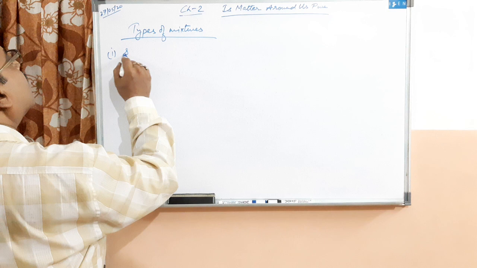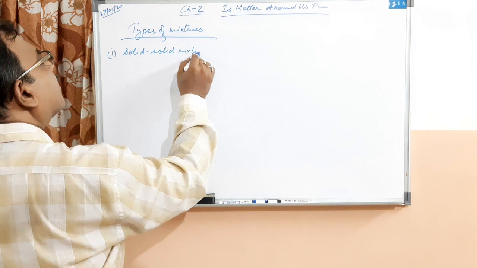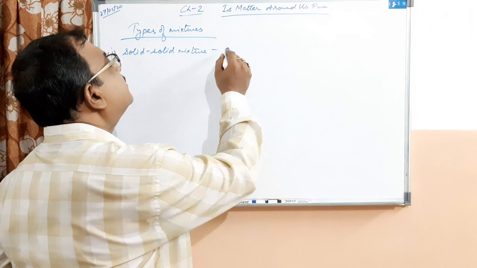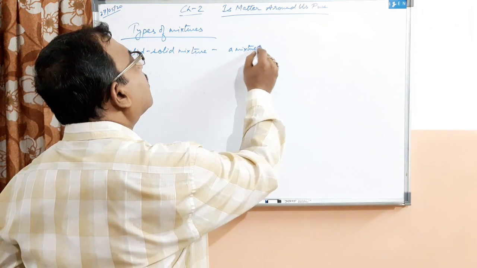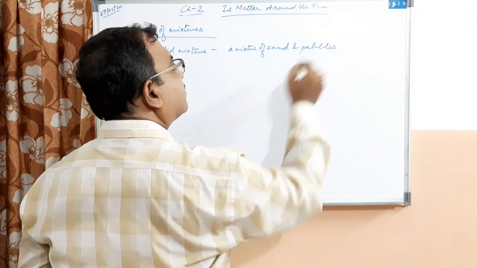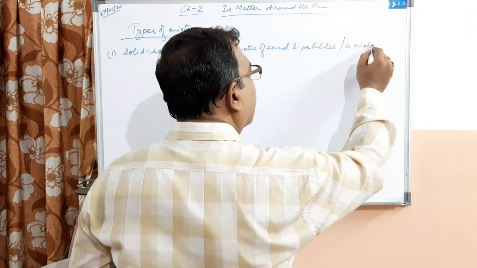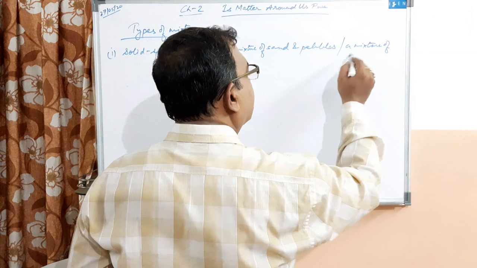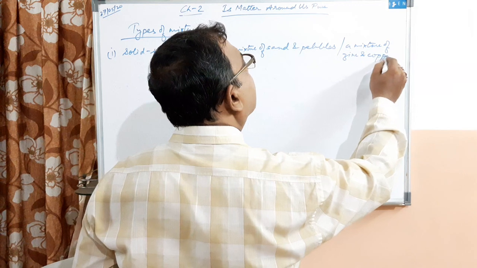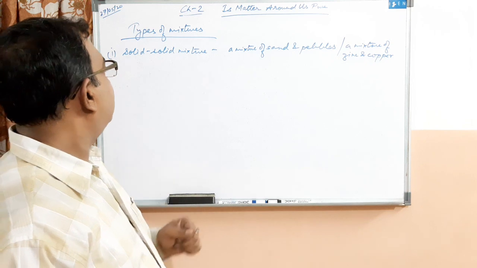First, solid mixture. Say, for example, a mixture of sand and pebbles, or a mixture of zinc and copper, right? This is solid mixture.